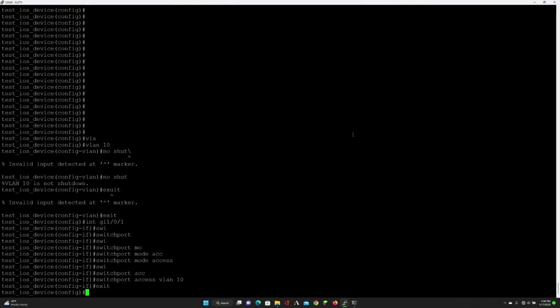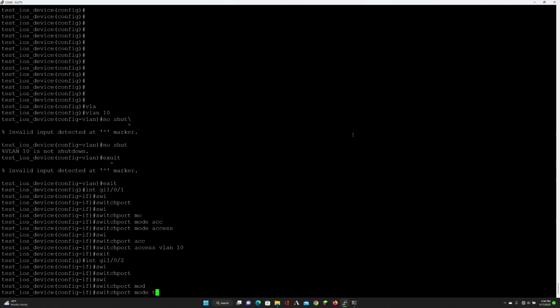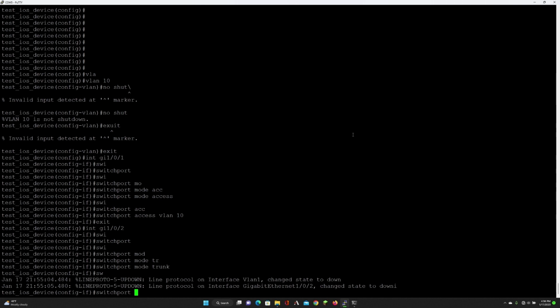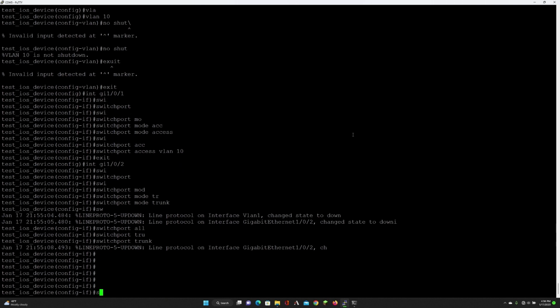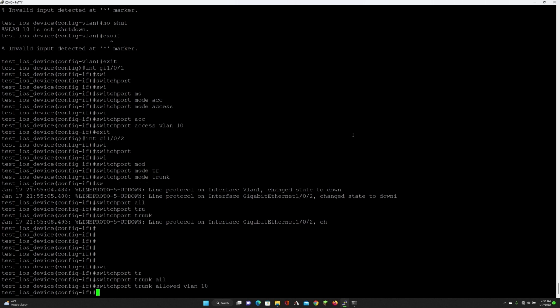The trunk will allow the VLANs to pass information between the two switches, all right? So we're going to go to interface Gi1/0/2. Again, it's switchport mode trunk, all right? And we're going to say switchport trunk. Oh, that does get in the way sometimes. Don't worry about it, but we're going to get around it. All right, switchport trunk allowed vlan, and we're going to say 10, right? Saying that only VLAN 10 is allowed to go across this trunk.